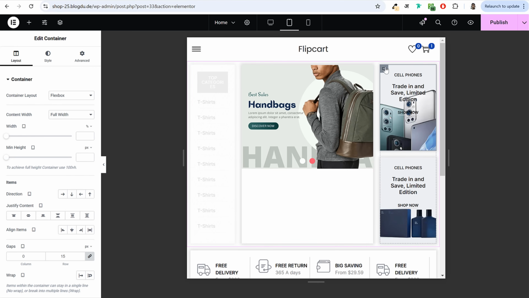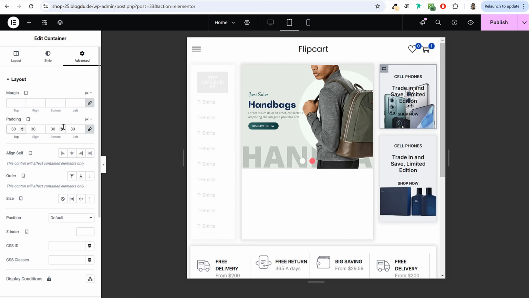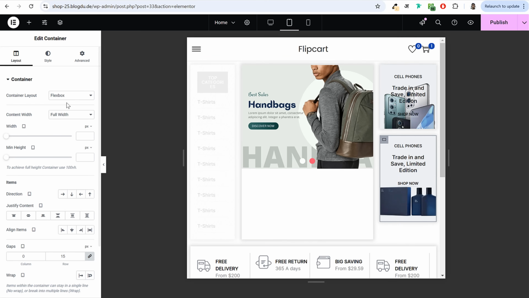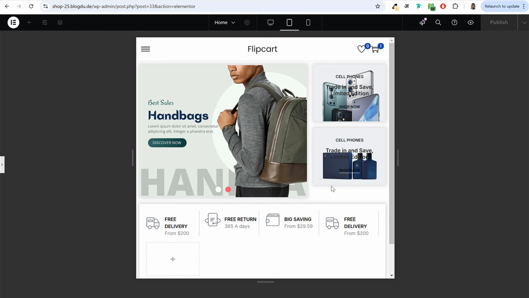You can click on this first one, edit container, only this one is selected, and you can set a different minimum height, or maybe you can go to advanced and decrease the padding. So instead of 100 at bottom, you can make maybe 30 from all sides. For the second one as well, let's make 30 from all sides. Let's hide this. Okay, so this is how it is looking.